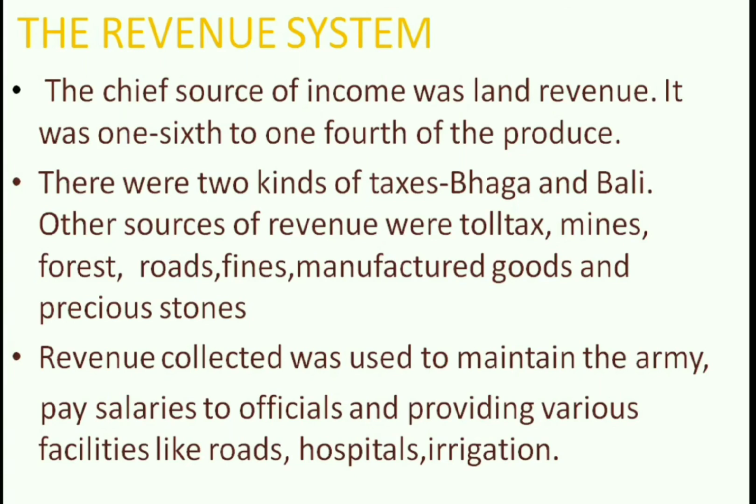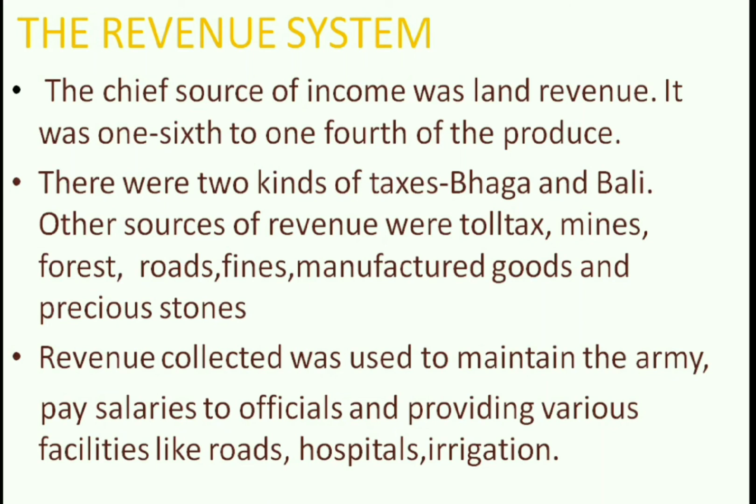Now let us see the revenue system. The chief source of income was land revenue. It was 1/4 to 1/6 of the produce, and it could be paid in cash or kind. There were two kinds of taxes, Bhaga and Bali. Bhaga was the tax on agricultural produce and cattle, and Bali was a religious tribute.